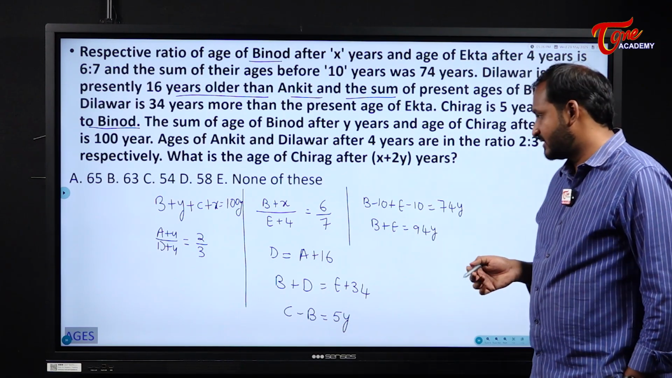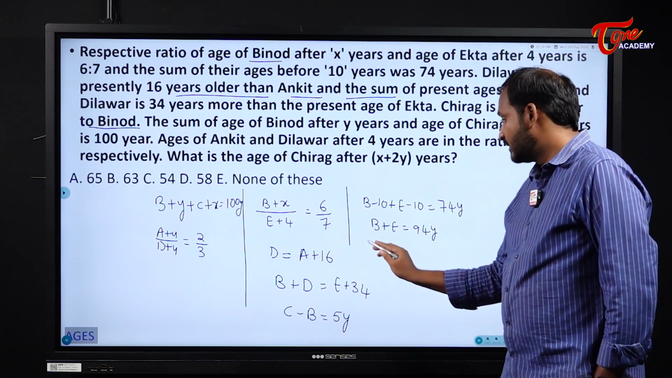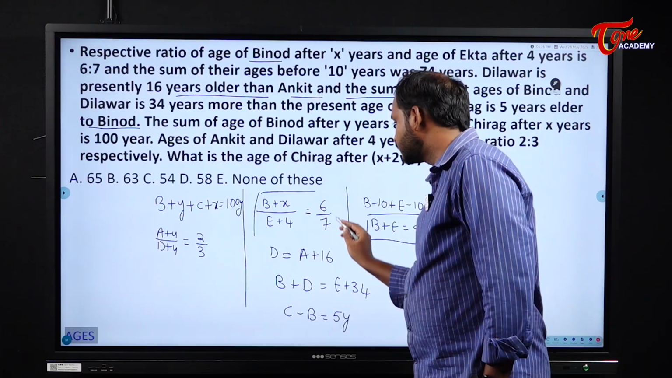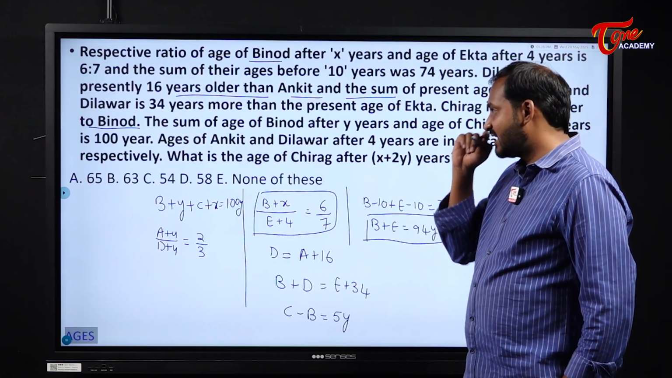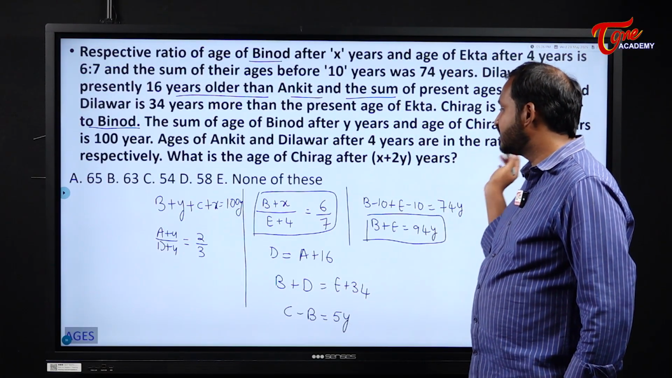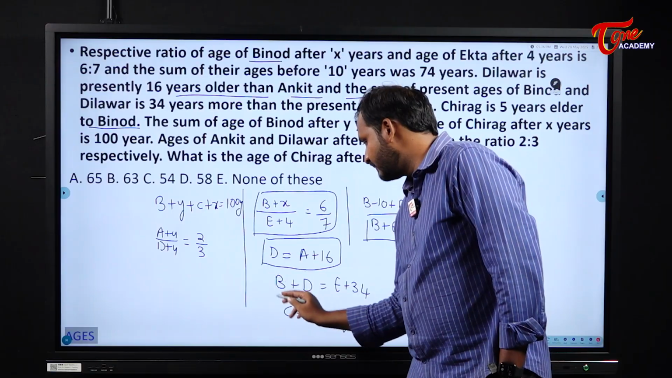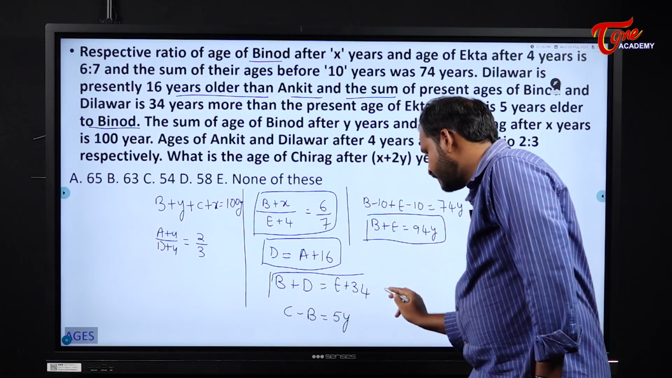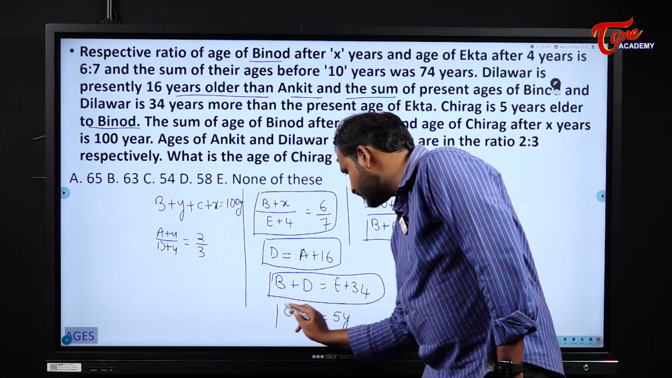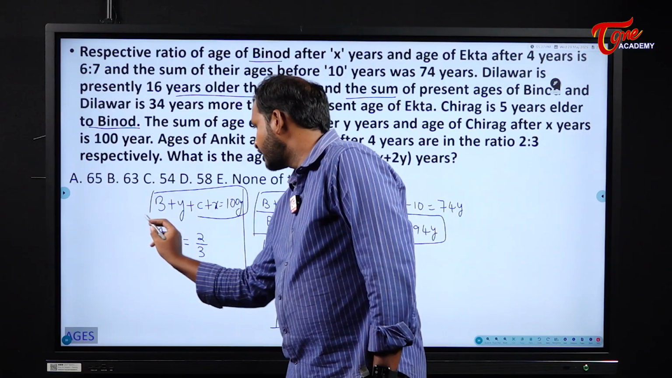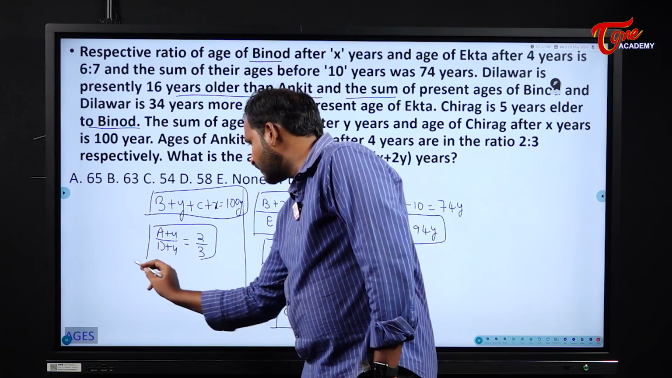Now please observe here, students. We have multiple equations. This is one relation we have. At last, what they are asking is the age of Chirag after X plus 2Y years. We need to find that one. X and Y we need to find. Please see here, how many equations do we have? From this data we have this many.